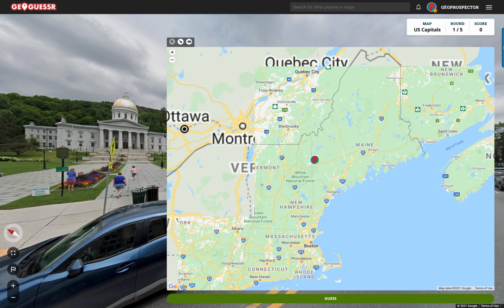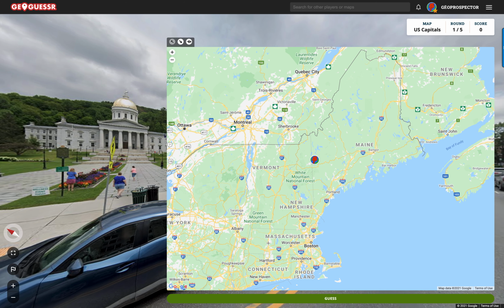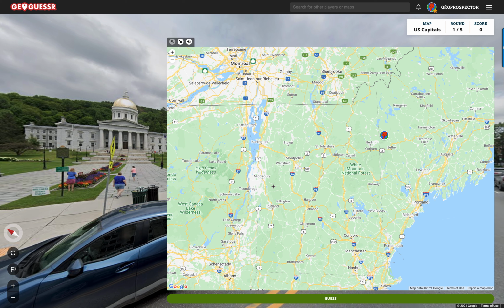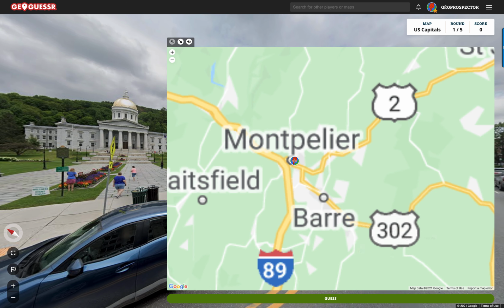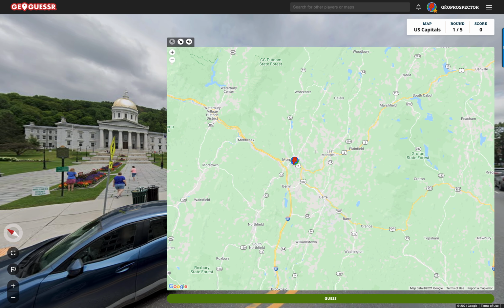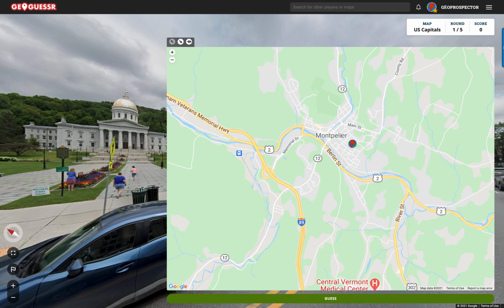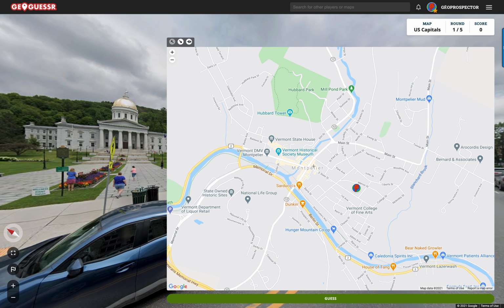This is Vermont here. So you've got Vermont, New Hampshire, Maine, Massachusetts. Let's just take a look. Right. So Vermont, quite a small state, so that helps. What are the big looking towns here? We've got Rutland, Killington, Middlebury, Burlington, Montpelier, and Barre, and St. Johnsbury. Well, I've not heard of any of them, but Montpelier looks like it's maybe the biggest, and it's a sort of influx of all these major roads here. We've got the number 2 and the number 89. So let's just take a look in there and see what we can see.